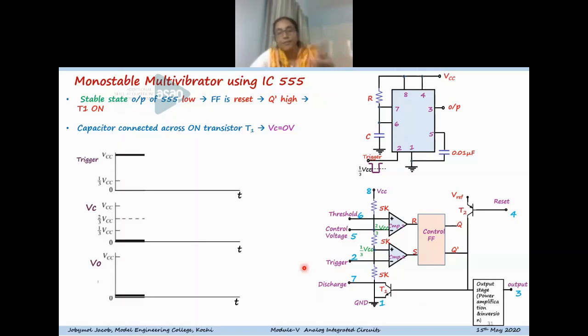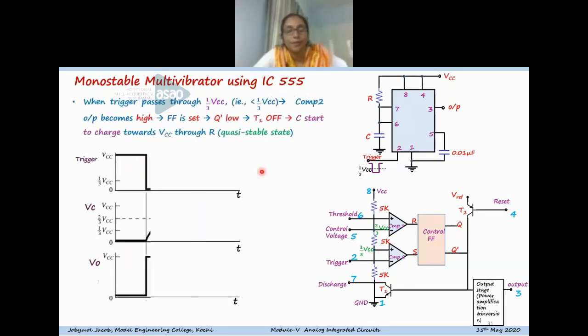And the capacitor, since this is the discharge condition, the transistor is on, the capacitor is in the discharge condition, and the capacitor voltage remains at the 0 level. We can see the output also will be in the reset condition, output also will be in the 0 condition. And this is the status of the trigger signal, that is high.